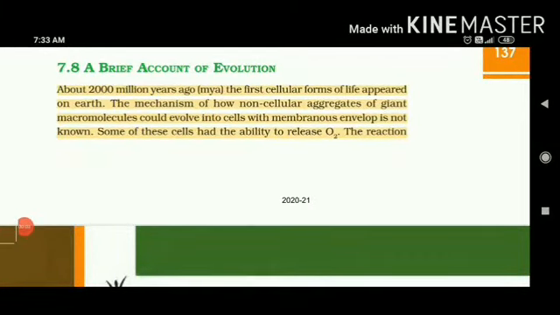So here Raminder Kaur presenting you the last lecture of chapter number 7, Evolution. As we have studied in the previous parts about various kinds of theories such as biological evolution, chemical evolution, and different scientists who put forth their own contributions towards the theories of evolution. For example, Darwin with natural selection, then Lamarck, Hugo de Vries, and Hardy Weinberg, who proposed his own principle to define the genetic equilibrium. And now we are going to study a brief account of evolution.